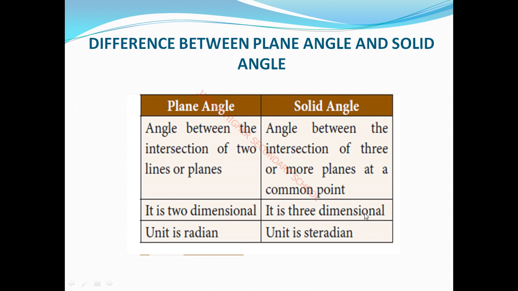The solid angle is three-dimensional, because three or more planes intersect at the common point. Two-dimensional means direction as well as magnitude; three-dimensional means direction and magnitude are possible in three ways. The plane angle unit is radian, the solid angle unit is steradian. This is the difference between plane angle and solid angle.